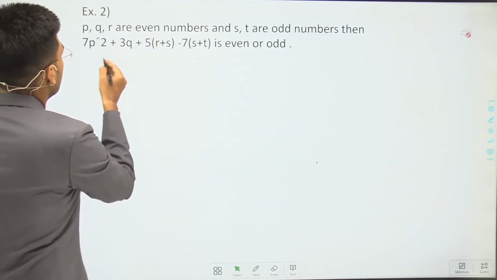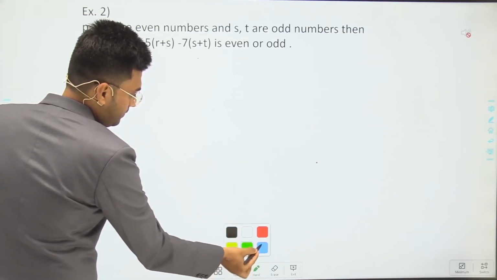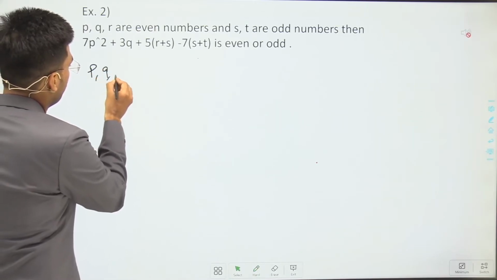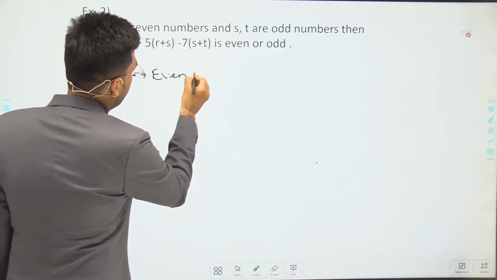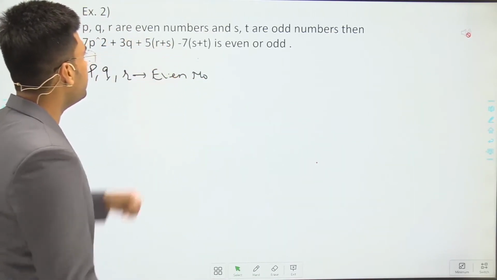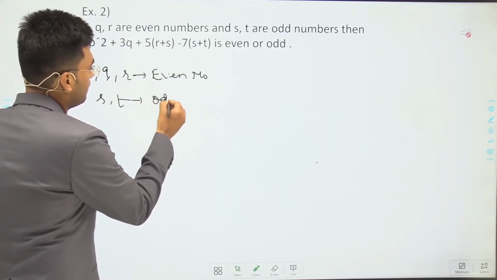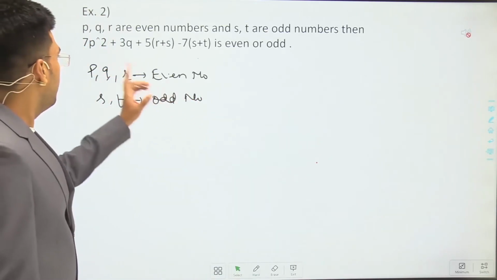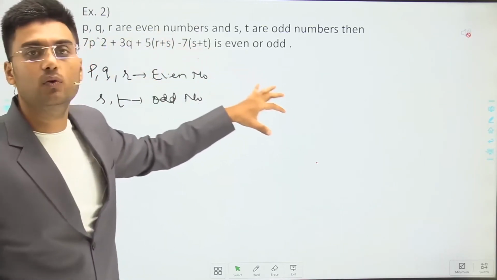Here p and q are even numbers, and s and t are odd numbers. By this information, we have to identify whether this expression is even or odd.